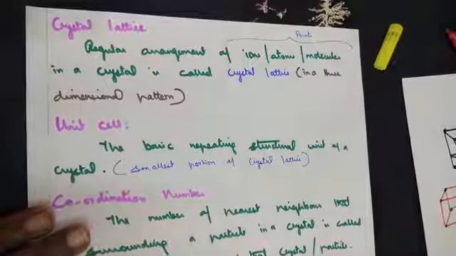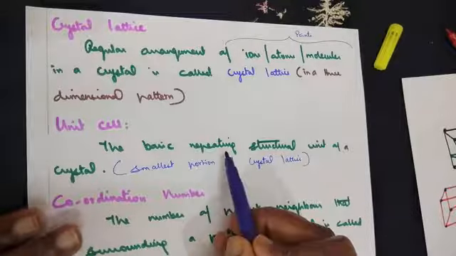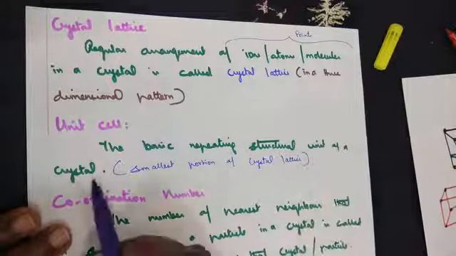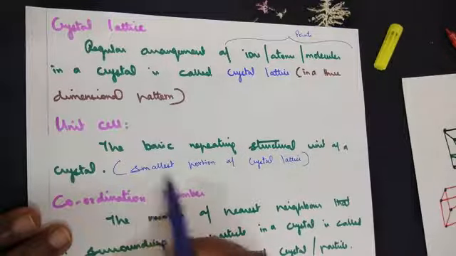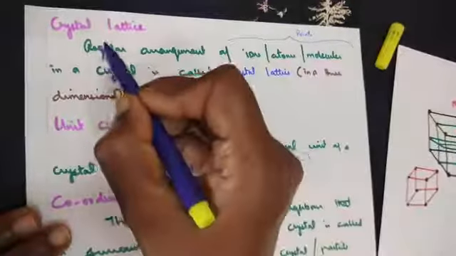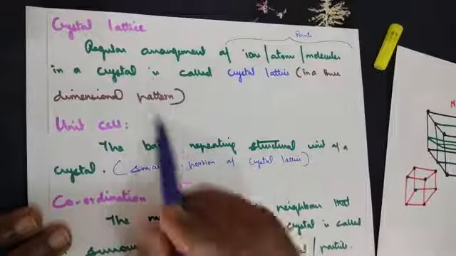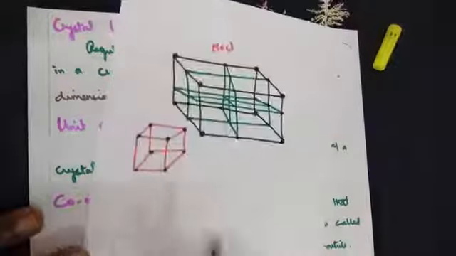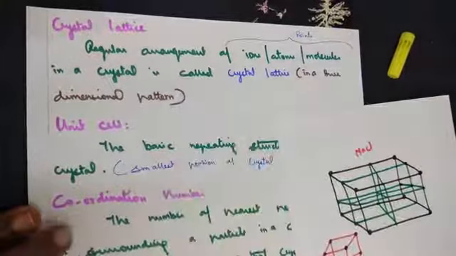Next one, unit cell. The basic repeating structural unit of a crystal. In other words, the smallest portion of the crystal lattice. The definition for a crystal lattice is the regular arrangement of ions or atoms or molecules in a crystal.